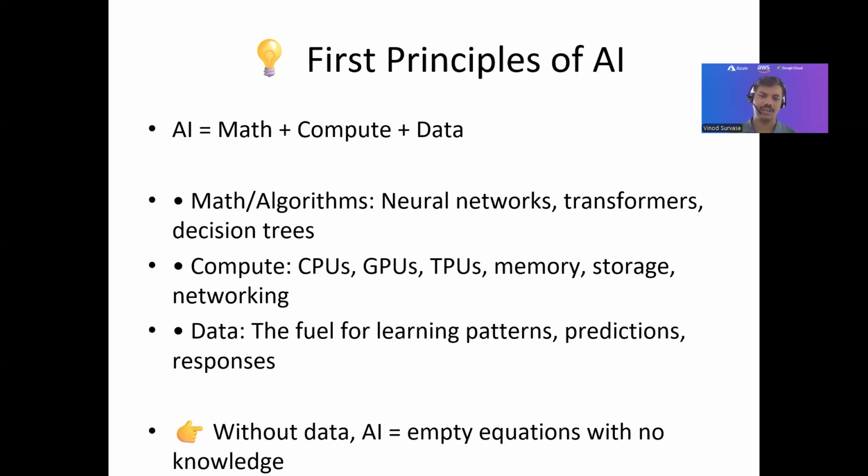And to run on that, we need highly computing capacities, including GPUs, TPUs, memory, storage, and networking. And the CPU is something which is also being used in the cases where end customers and users are utilizing the AI solutions. And the data, you can see, is the fuel for learning patterns, predictions, and responses. Now, if we remove the data from this principle, do you think it is going to generate any data? No, not at all, right?